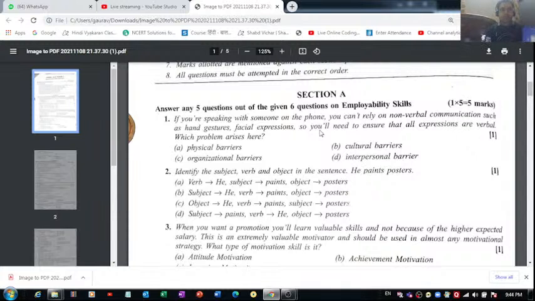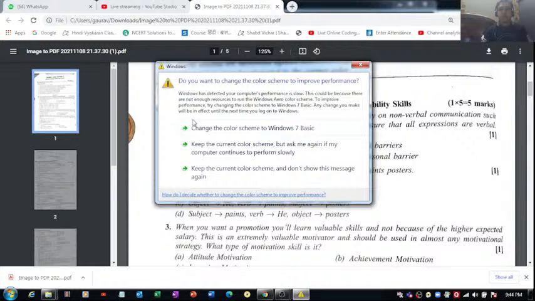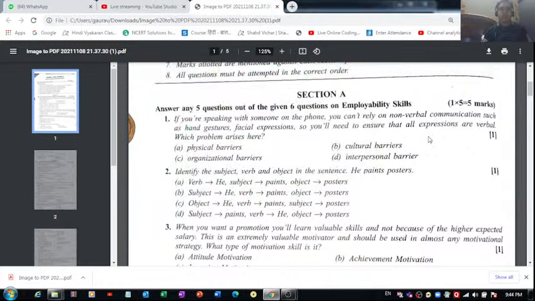Question number 1 is, if you are speaking with someone on the phone, you can't rely on non-verbal communication, such as hand gestures and facial expressions. So you will need to ensure that all expressions are verbal. Which problem arises here? Out of these four, what do you think is the correct option?